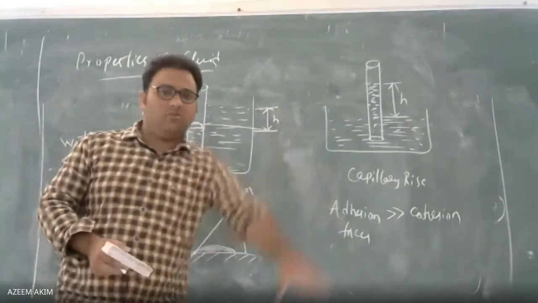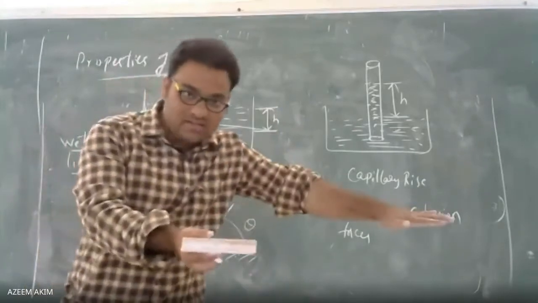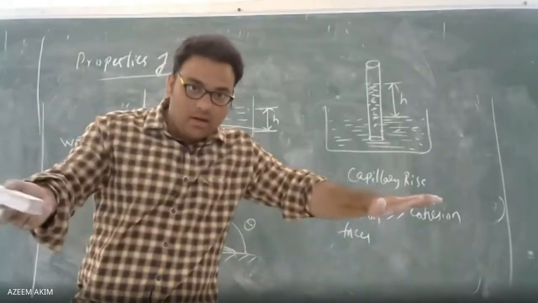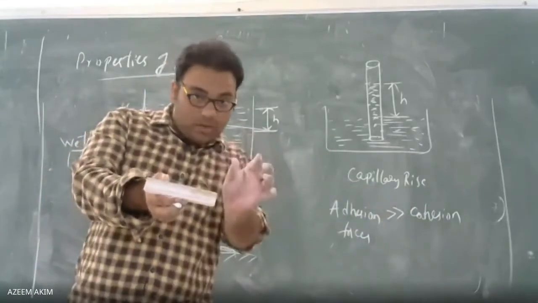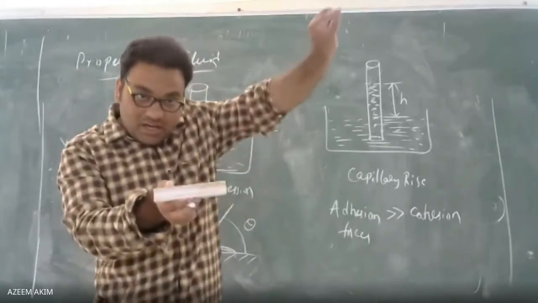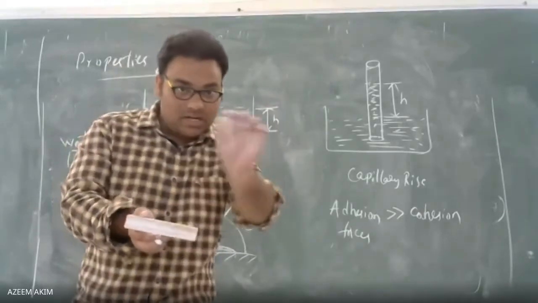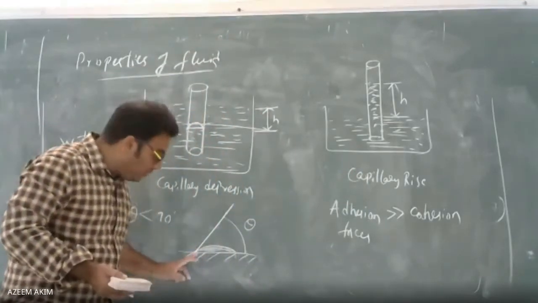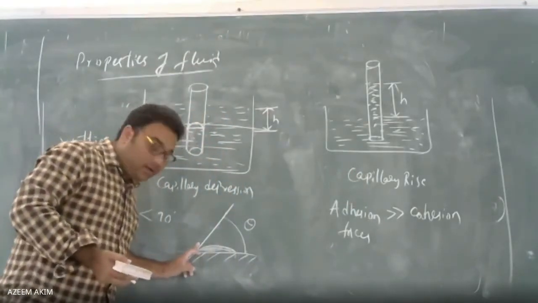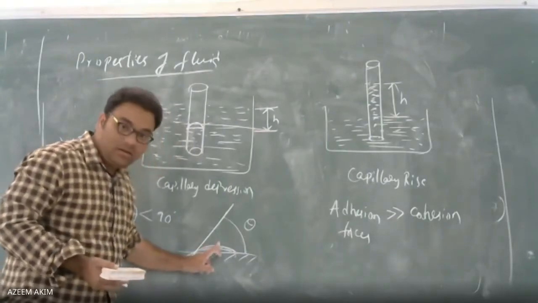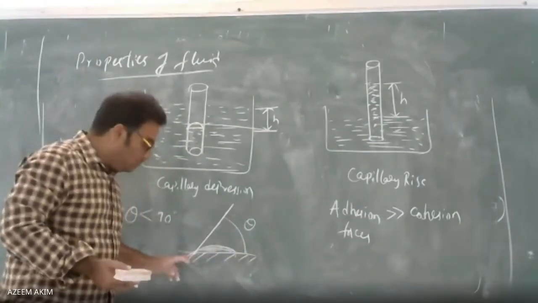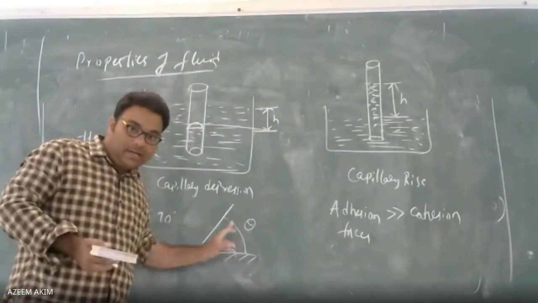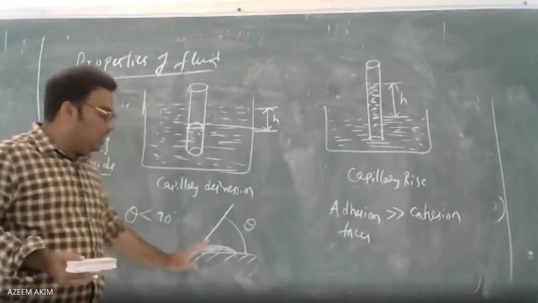If you place any fluid on a surface, then due to the surface tension property, it will spread. On that spread portion, from a microscopic point of view, you draw a tangent line at any particular point. You should draw the tangent line with respect to the surface and liquid contact. If you don't draw it properly, you will get 180 degrees. Drawing a tangent line here or here, you will get the angle of contact theta less than 90 degrees. So you can say that it is a wetting liquid.